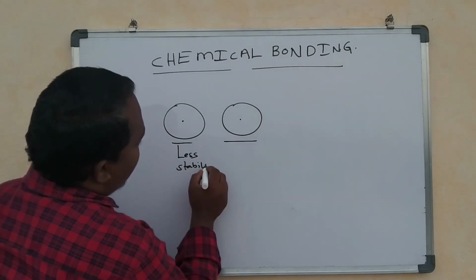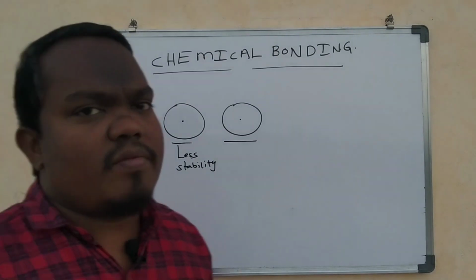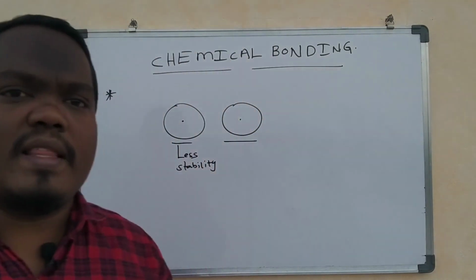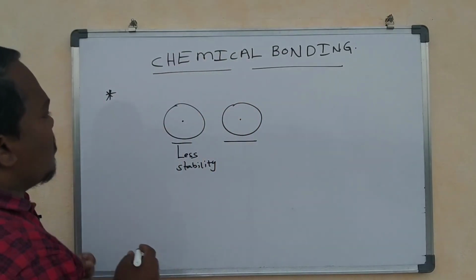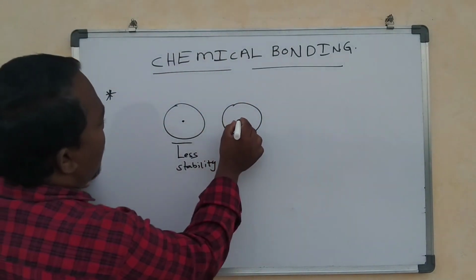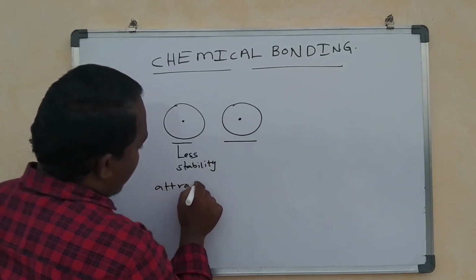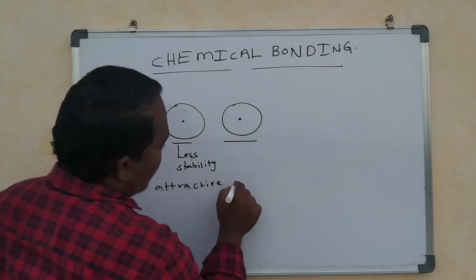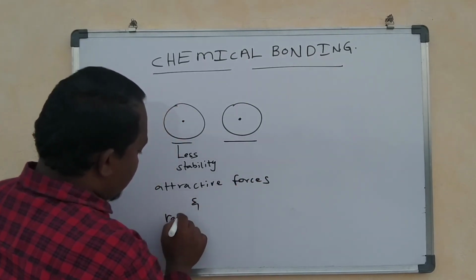So for stability, the atoms will combine. When the atoms combine, both attractive forces and repulsive forces will be there.